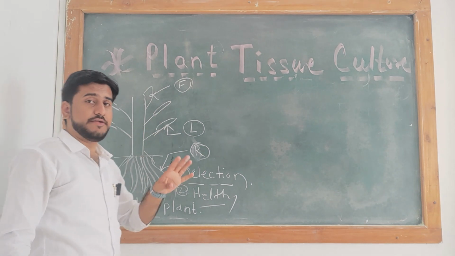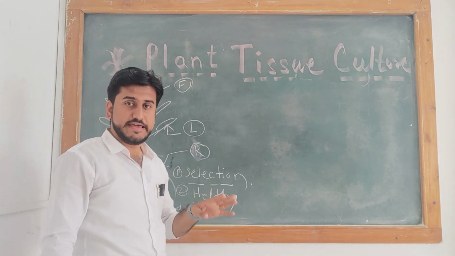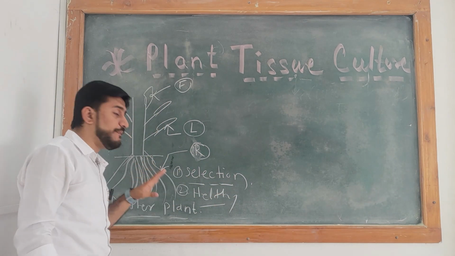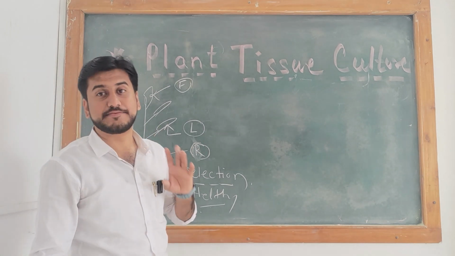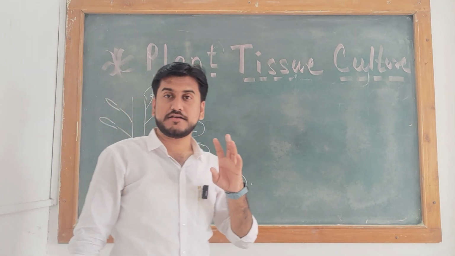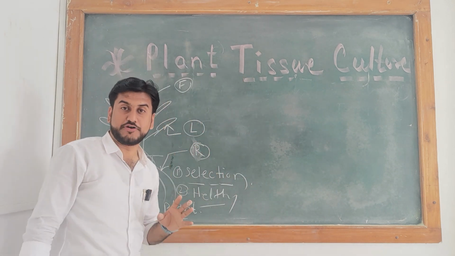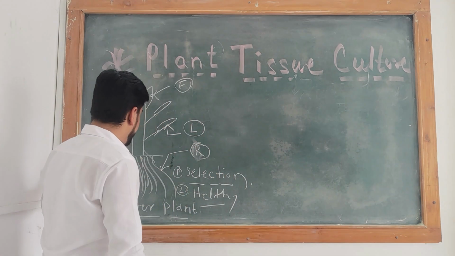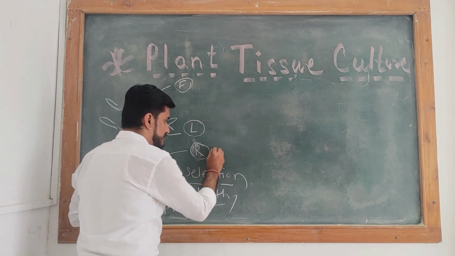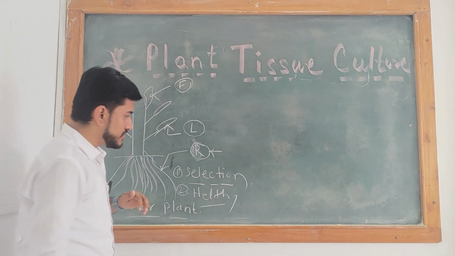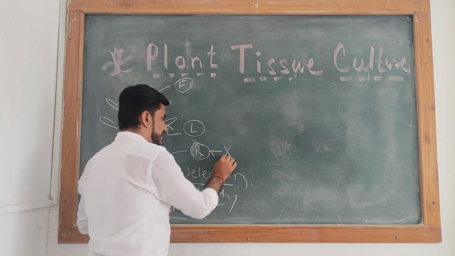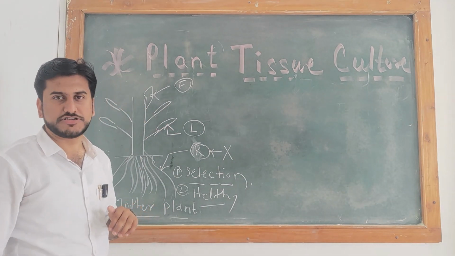The first and most important task is the selection of a part of that mother plant. Which part you select from the mother plant is most important. First is the root system, or root. Roots are not possible to select for tissue culture.